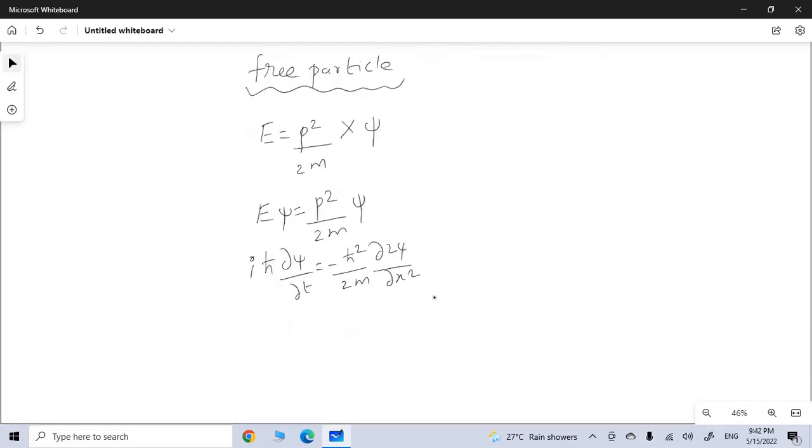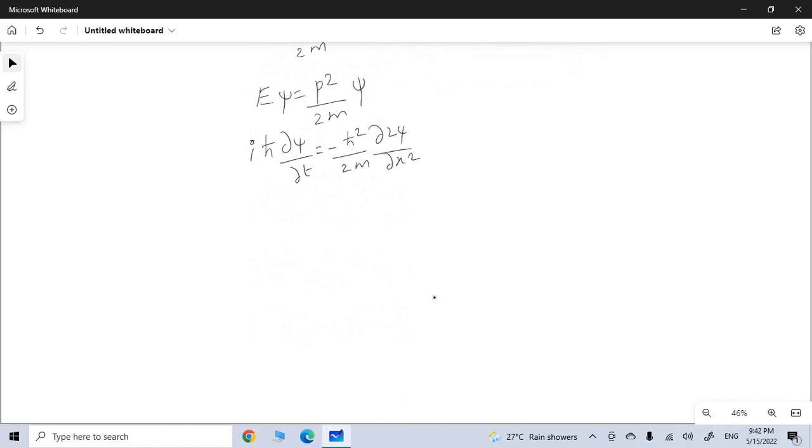So technically speaking, this is Schrodinger's time dependent equation. However, we are assuming that this particle is acted upon by a force. So when a particle is being acted upon by a force, we should also include the potential energy component. So the total energy will become Eψ is equal to p²/2m ψ plus Vψ.